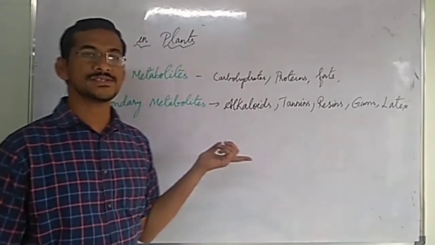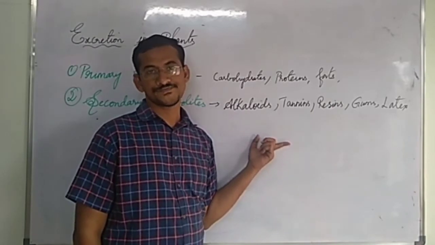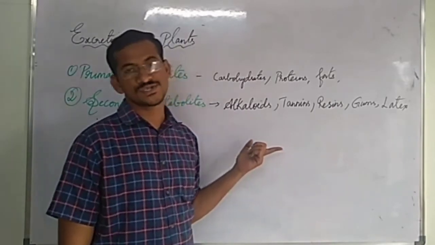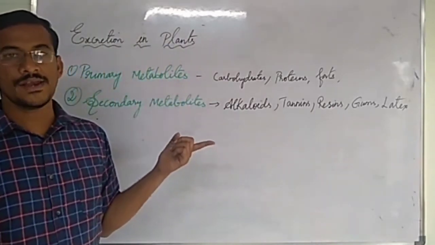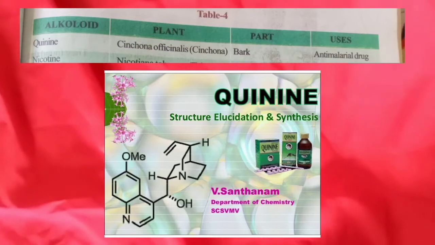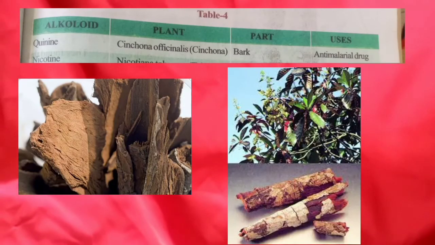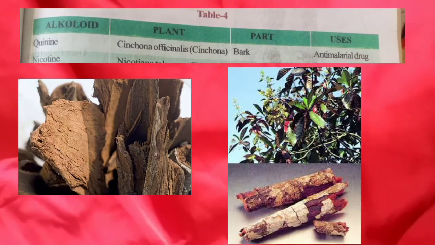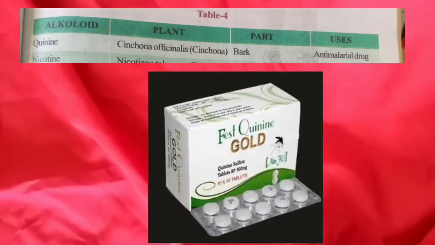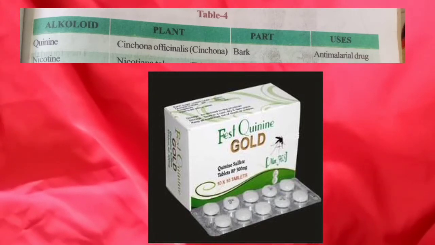What are alkaloids? Alkaloids are the nitrogenous byproducts which are produced by the plants. And there are many alkaloids. Let us see one by one. Quinine is an alkaloid which is present in the bark of a Cinchona officinalis plant. This quinine is useful in preparing anti-malarial drug.